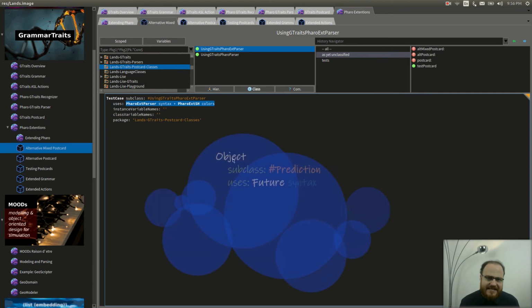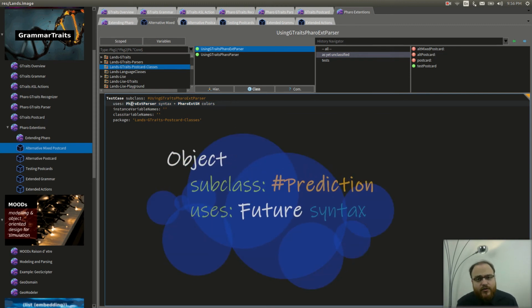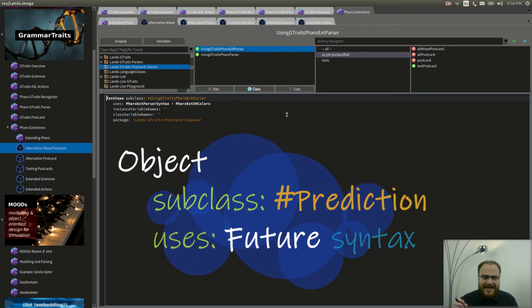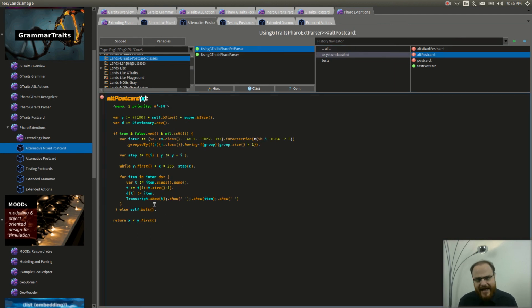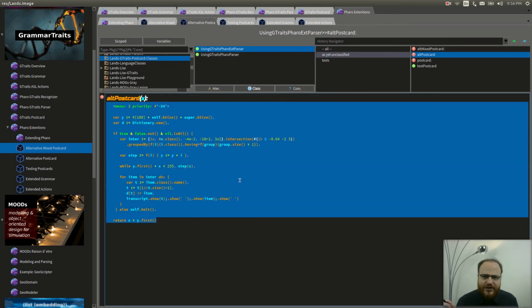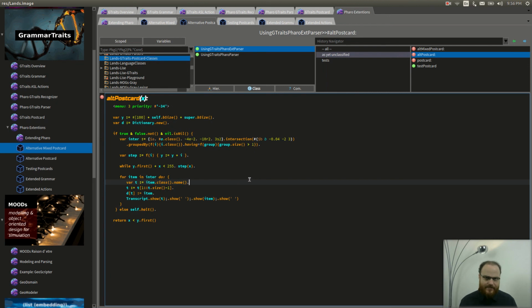Or to paraphrase Alan Kay, the best way to predict the future is to subclass from object using future syntax. Here the results speak for themselves. Check the extended version of the Smalltalk postcard that we saw earlier, straight out of a science fiction reality where Smalltalk adopted a more mainstream syntax.